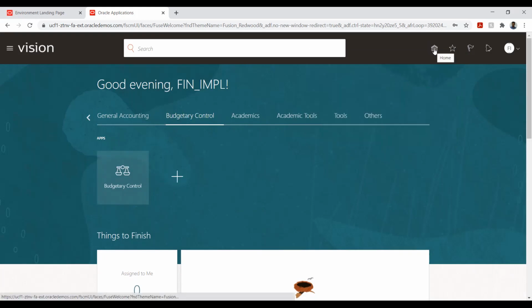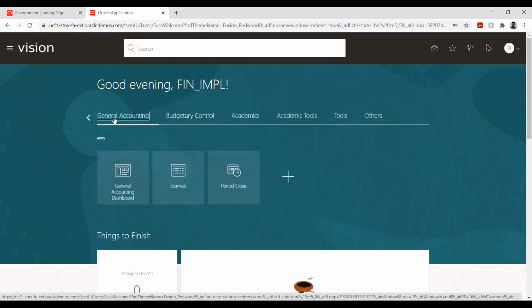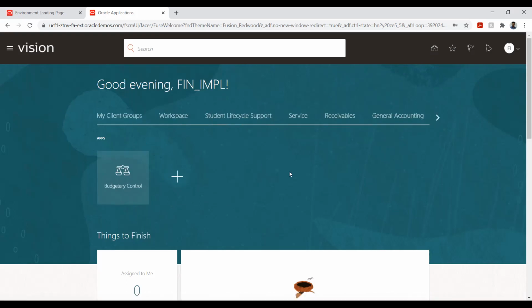And this is Home. When we are in a transaction and want to come back to home, we can just click this option, and it will take us to the home page. And these are the options or modules that have been assigned to me. We are seeing multiple options because this is a super user, so he will have access to all the modules. He has access to general ledger, budget, and other options. But in real time, we will not have this kind of access.